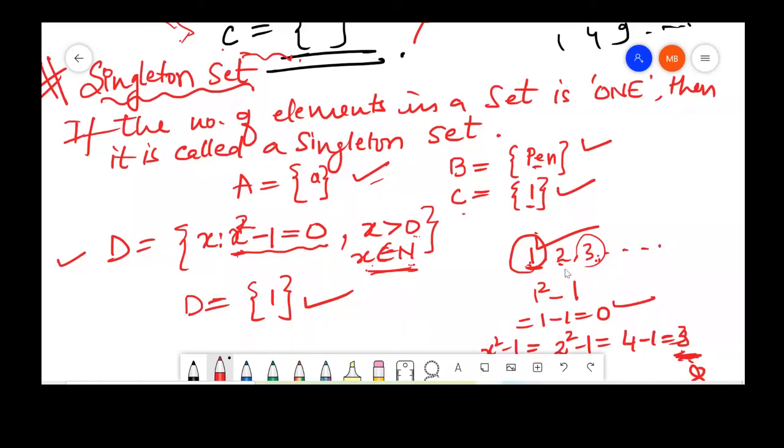But as soon as we put 2, the answer was 3. When we tried with 3, the answer was 8. So we can derive from these substitutions that only 1 can satisfy x square minus 1 is equal to 0 when x is a natural number. So this D is equal to 1 is also an example of a singleton set.